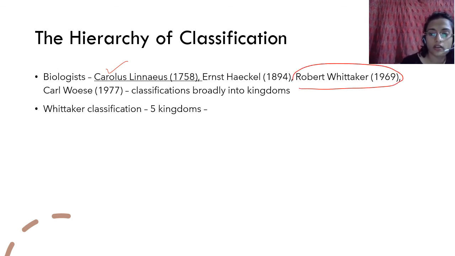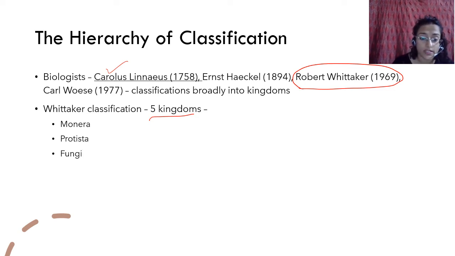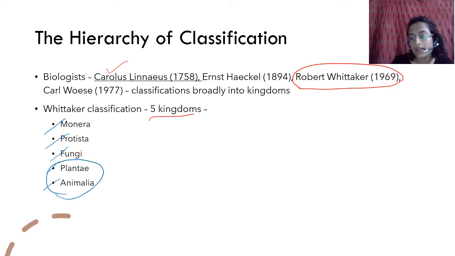We are going to be following Robert Whittaker, 1969. We are going to be following the 5 kingdom classification of Whittaker. Robert Whittaker का 5 kingdom classification we are going to be studying. He gave 5 kingdoms: Monera, Protista, Fungi, Plantae, and Animalia. Right? These two you will remember pakka. Plantae and Animalia you will not forget, and you should not. Fungi also you will remember, mushrooms. Then these two are newish for you, so you have to remember them. But generally, Monera, Protista, Fungi, Plantae, Animalia.